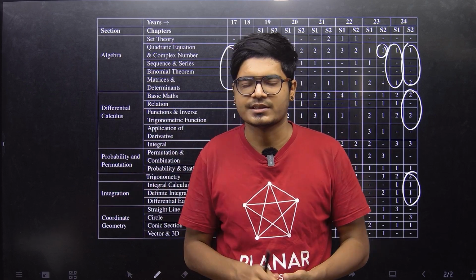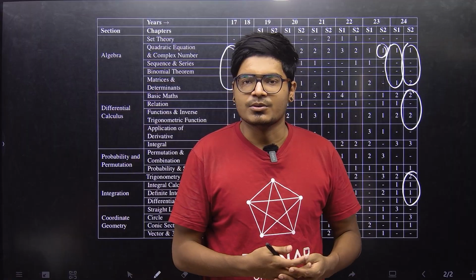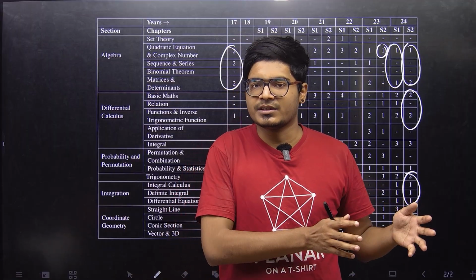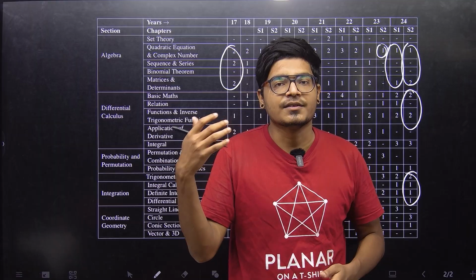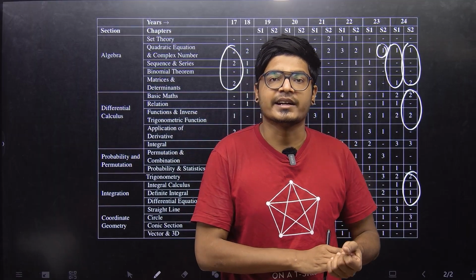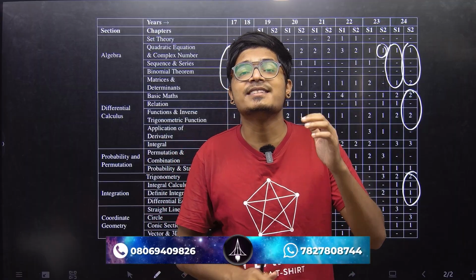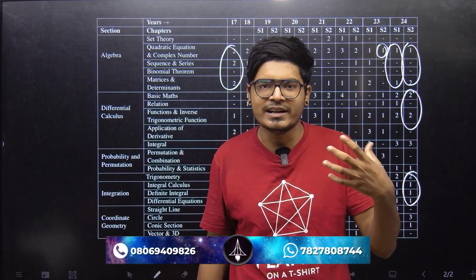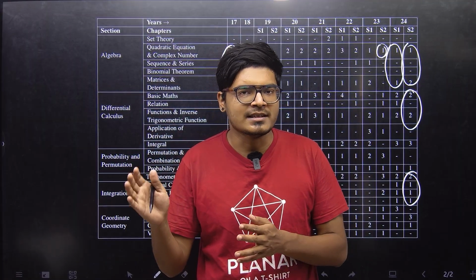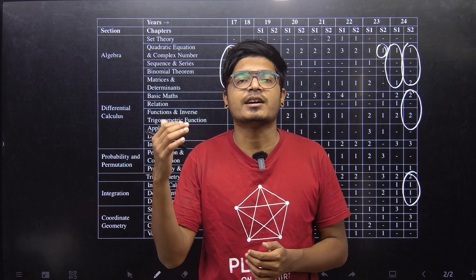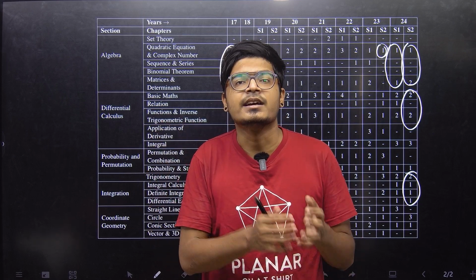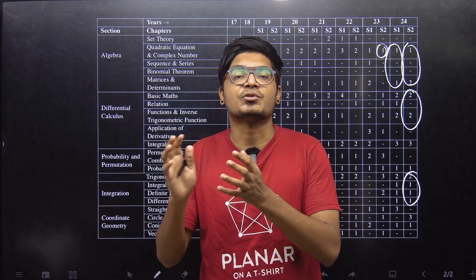That's completely your choice. Now, when it comes to attempting the paper, previously there used to be multiple option correct questions, where you actually had to analyze all the different options, but now you only have single option correct, right? So as soon as you get that one option is correct, you don't really have to check the other options. So the moment you get the first option correct, mark it and move on to the next question. The next thing, which I always say, look at the entire paper, take a minute to glance at the entire question paper, look for the chapters that you are comfortable in, okay? Start with those chapters. That gives you a huge confidence boost which will help you throughout the exam.